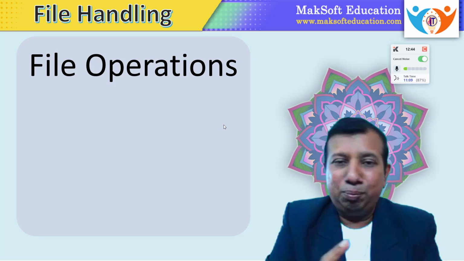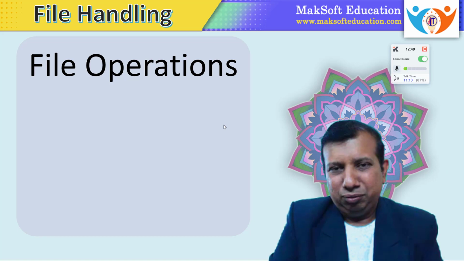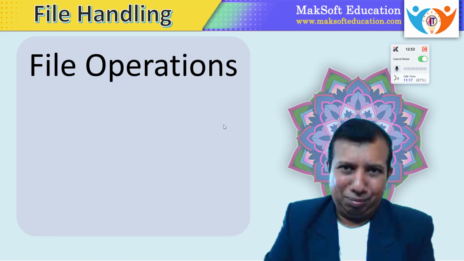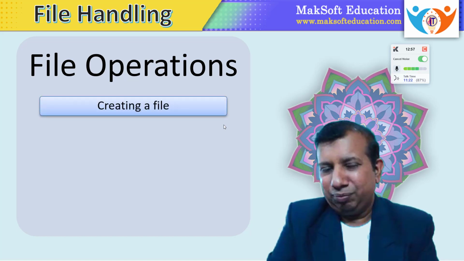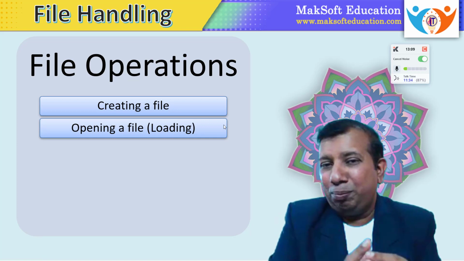What are the different operations possible on a file? File operations means the actions that we can take on a file programmatically. So there are several options. The first option is creating a file. The second one, once the file is available, we have to open the file. Now what is opening a file?